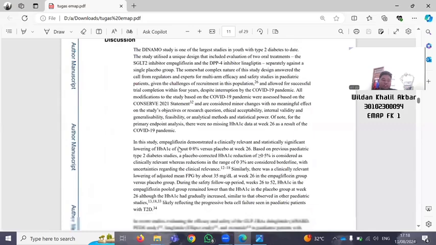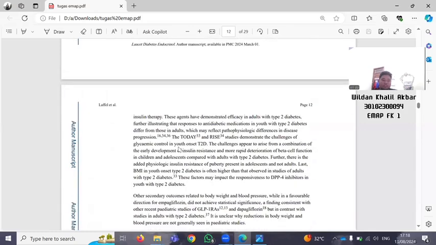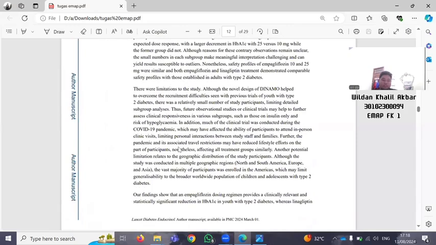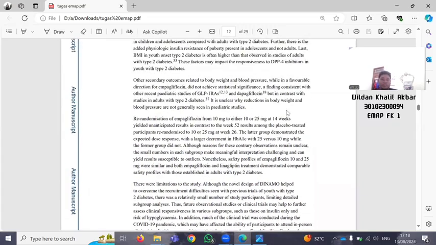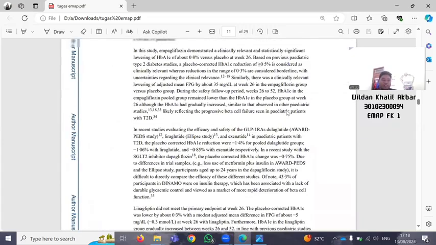Like there in the, this is the number 20. There was a limitation of the study, although the novel design of Dynamo helped to overcome the recruitment difficulties seen with previous trial of youth with type 2 diabetes. There was relatively small number of study participants, limiting detailed subgroup analysis. This is the number 20. Next to the number 21 is in the upside right.